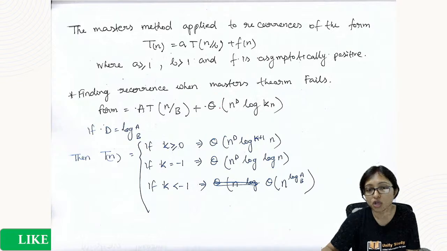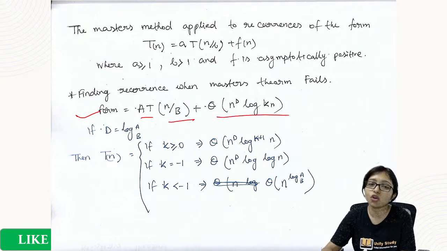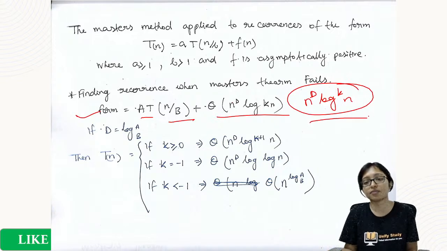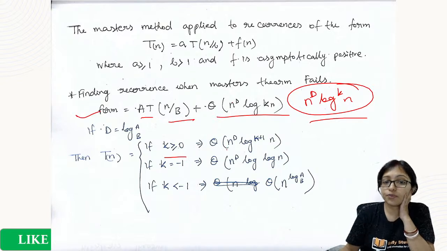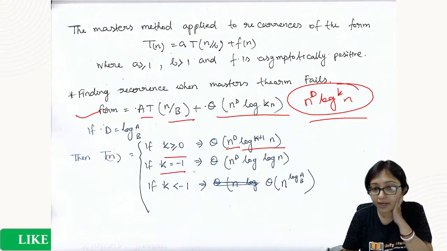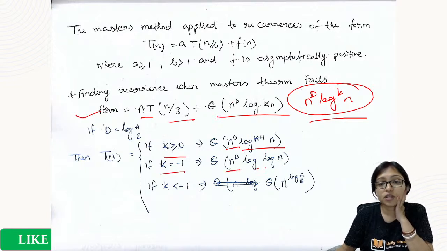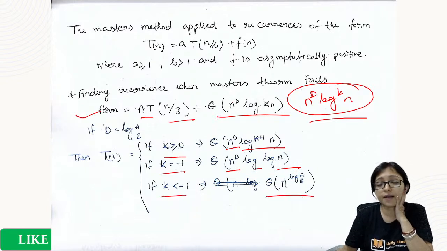Extended master theorem is also important. Under extended master theorem, how to do? It will be in the format a T(n/b) plus n to the power d log to the power k n. In this format, when it is given, then what to do? When k is greater than or equal to 0, it will be n to the power d log to the power k plus 1 n. When k equals minus 1, then it will be n to the power d log log n. When k is less than minus 1, then it will be theta n to the power log a base b. That will be the answer.